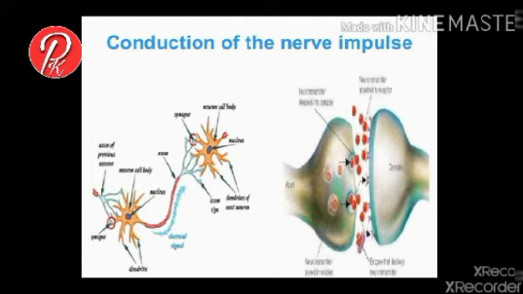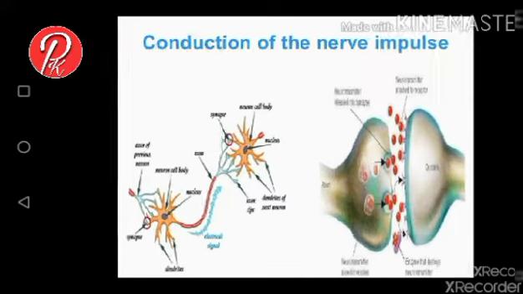Conduction of the nerve impulse. In this diagram, we find how the impulse travels from the first neuron to the next neuron with the help of a neurotransmitter in a synapse.